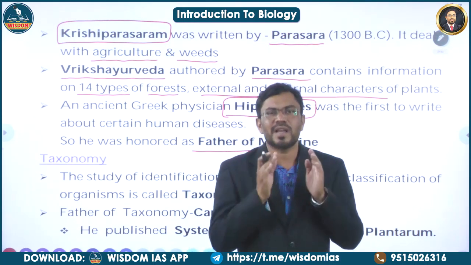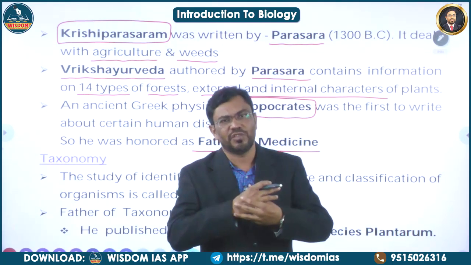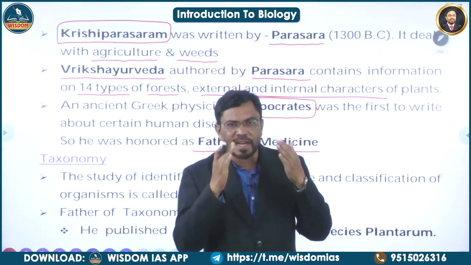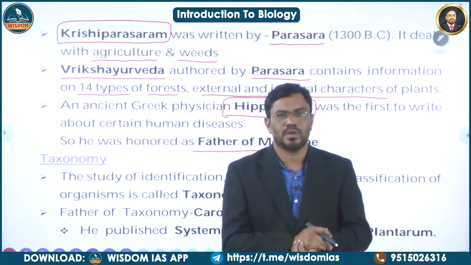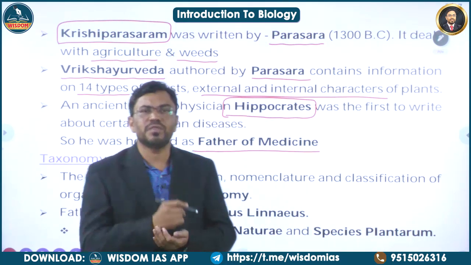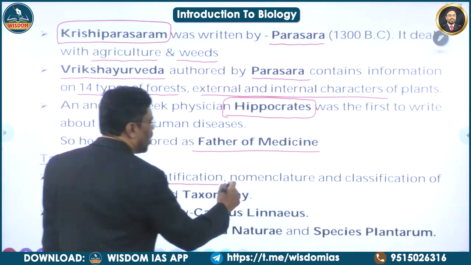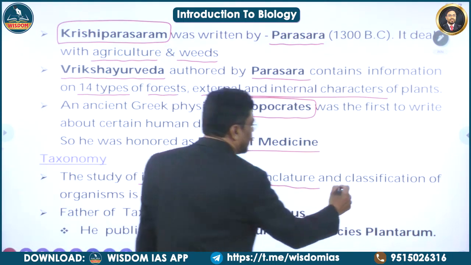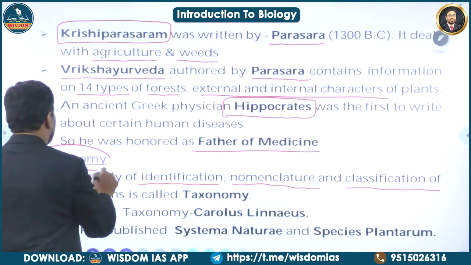And all these organisms are categorized based on their closely related characteristic features. This categorization of the organisms is called as a classification. Here, there is a branch of science which deals with the study of identification, nomenclature, and classification of the organisms, is called as a taxonomy.